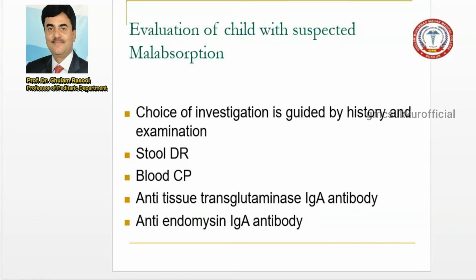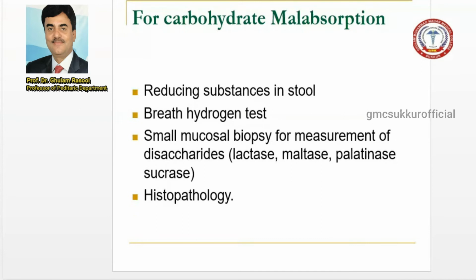Now, if you think this baby has celiac disease, you can advise anti-tissue transglutaminase antibody, which is the screening test for the diagnosis of celiac disease, and anti-endomysial antibodies can also be advised.